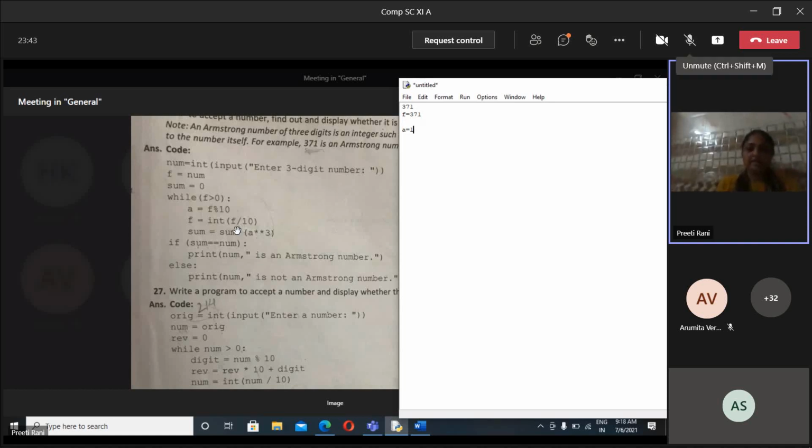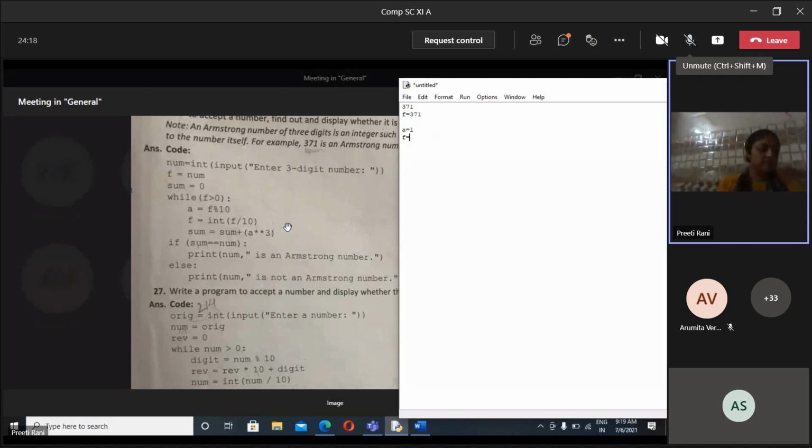Then after that we are calculating f divided by 10. Now tell me, what will be the number there? What will be the value of f? 371 divided by 10. Tell me fast. Hurry up.